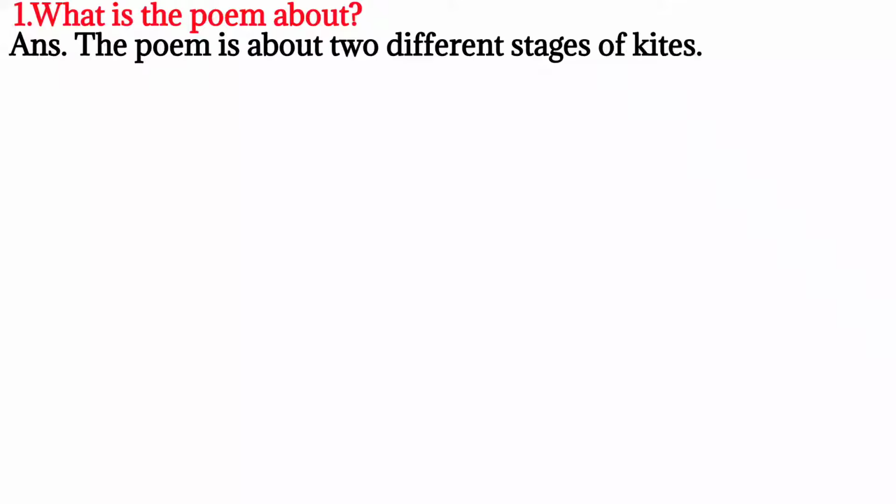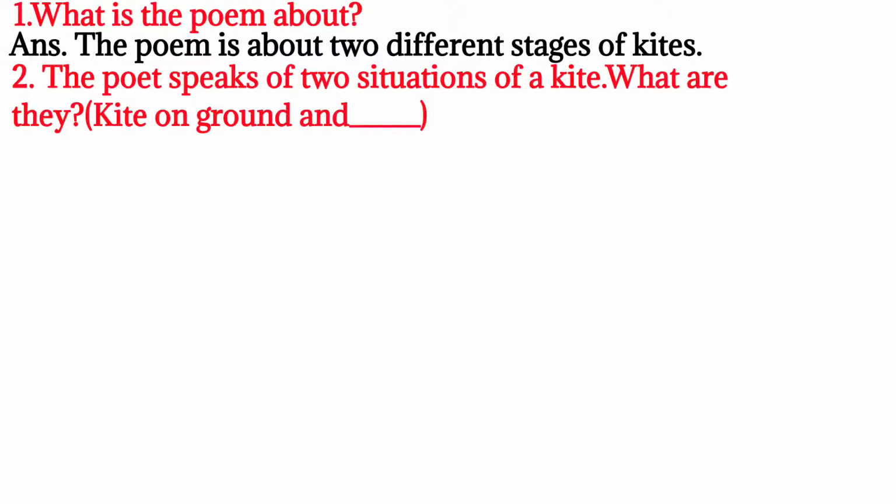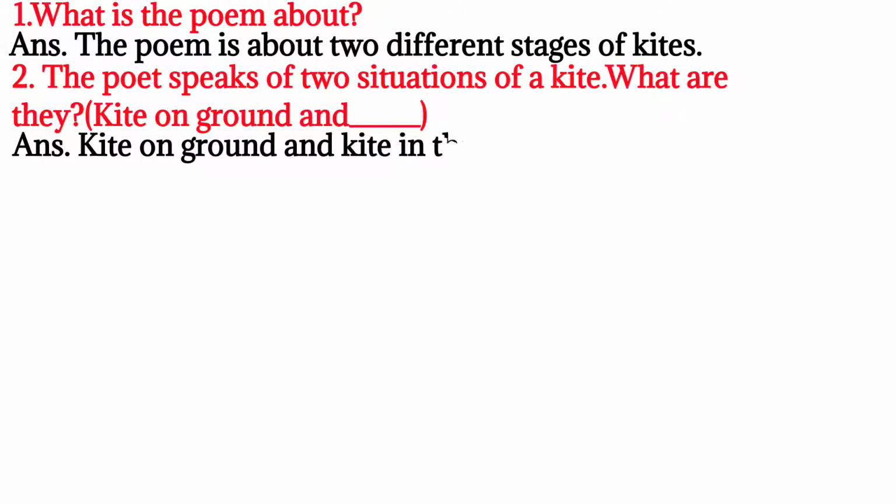What is the poem about? The poem is about two different stages of kites. The poet speaks of two situations of a kite. What are they? Kite on ground and kite in the air or sky.